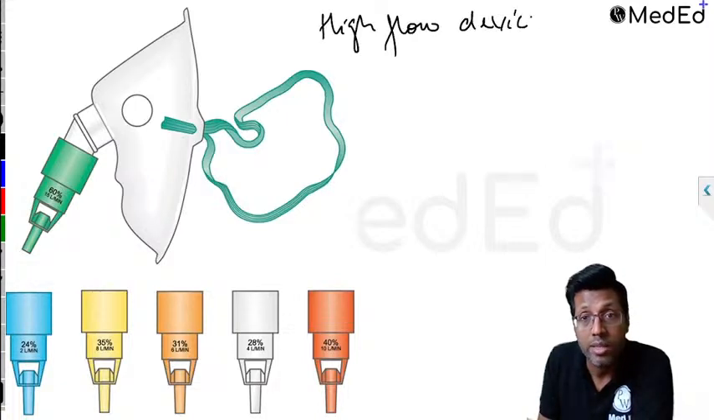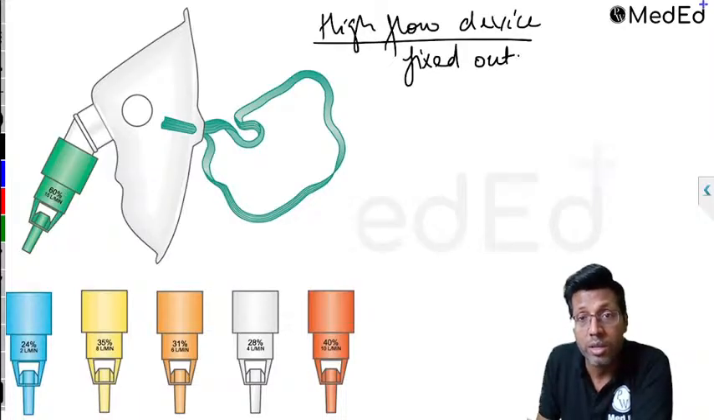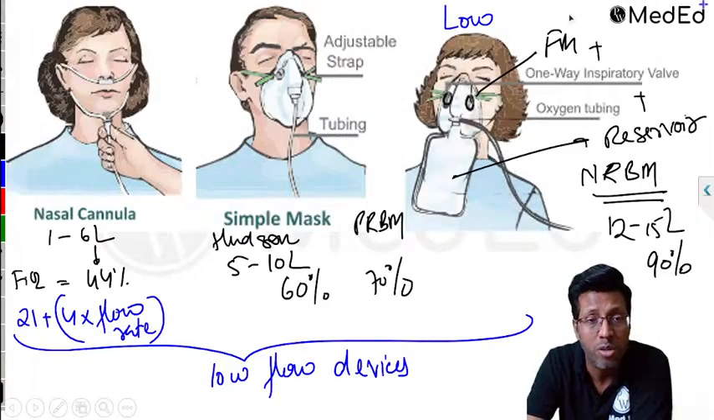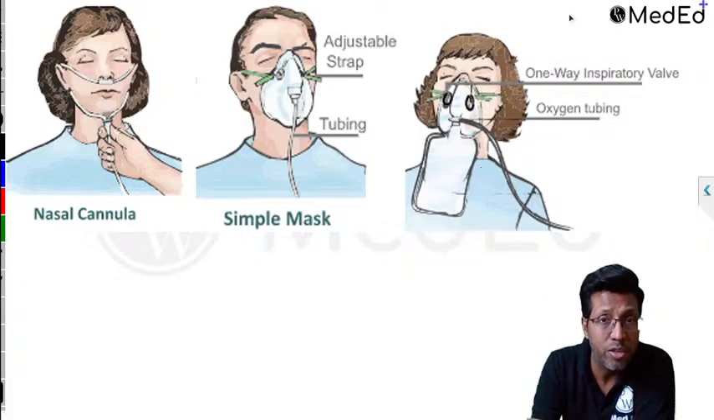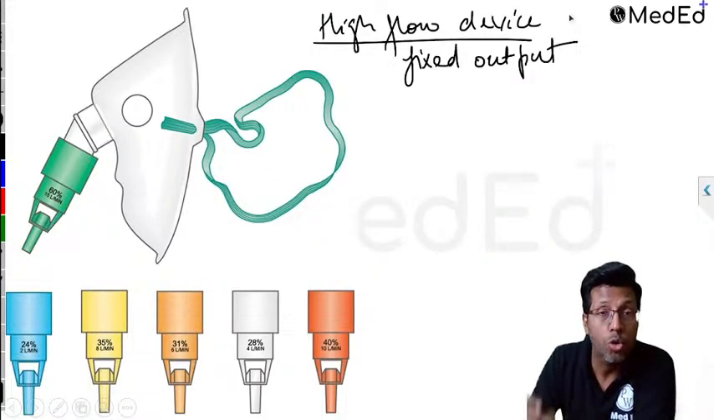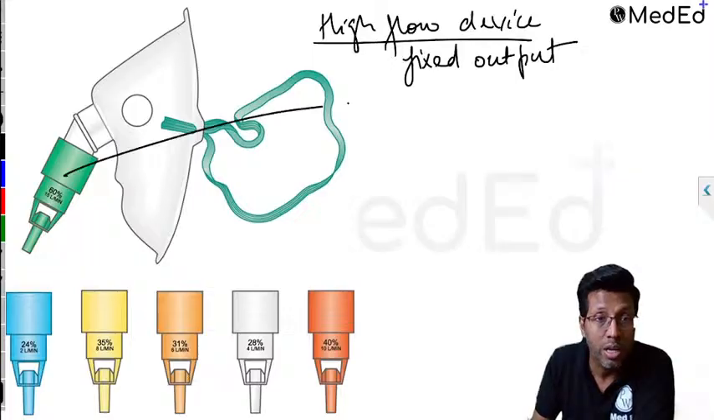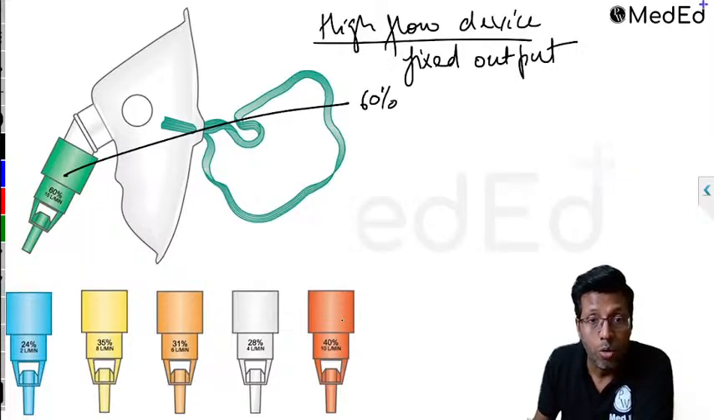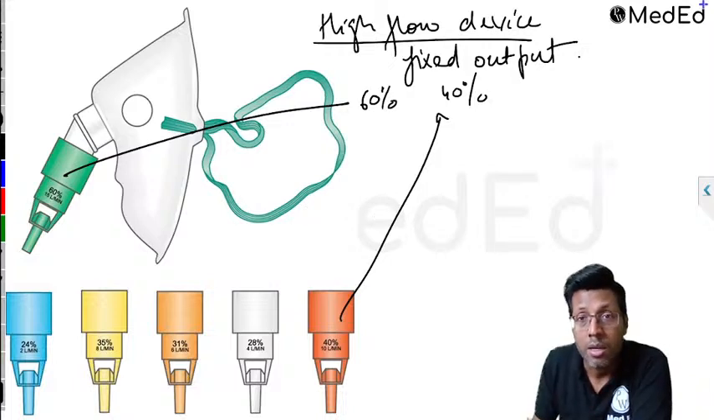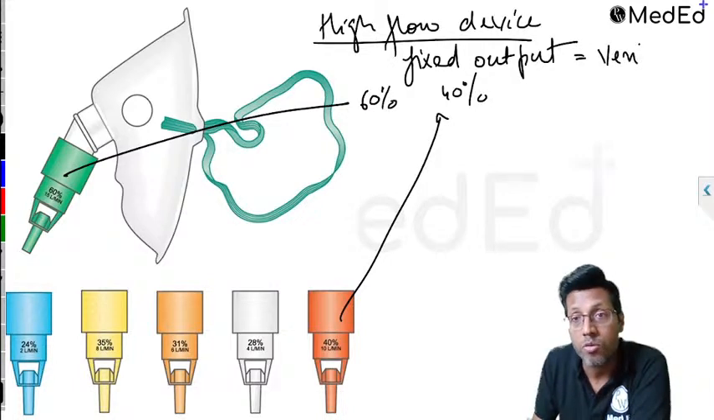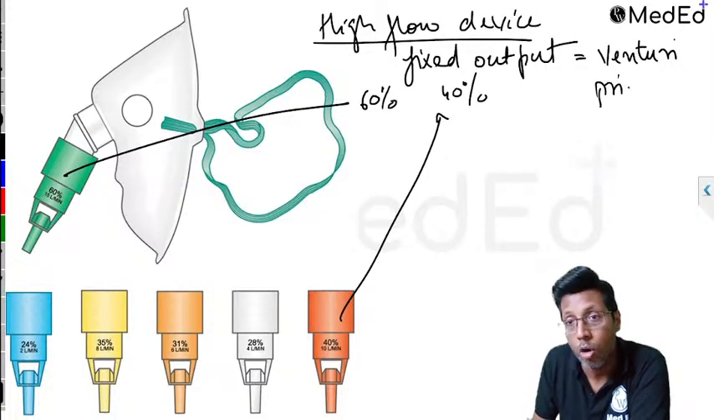But more importantly, we call it a fixed output device. Till now, for all other devices we think they can give maximum this much, that much, but we don't know how much. I can say nasal prongs 44, simple face mask 60, non-rebreathing 90. But I don't know exactly if it is going or not. In a Venturi mask, you know exactly how much is going. You put a green one, you know it is 60%. You put a red one, you know it's 40%. That is why it's called a fixed output device. The reason is that it works on a principle called the Venturi principle, or Bernoulli's law of physics.